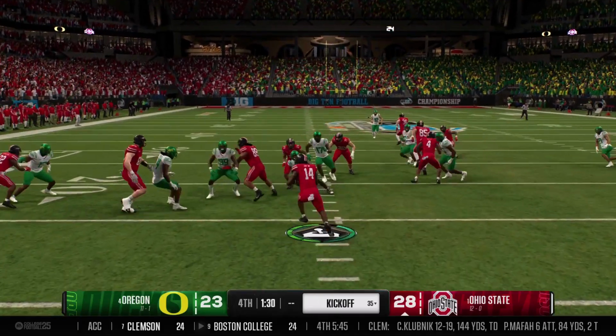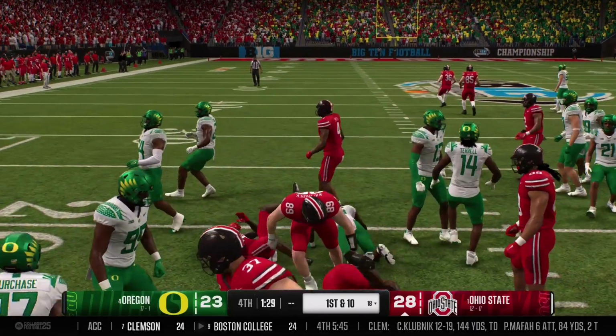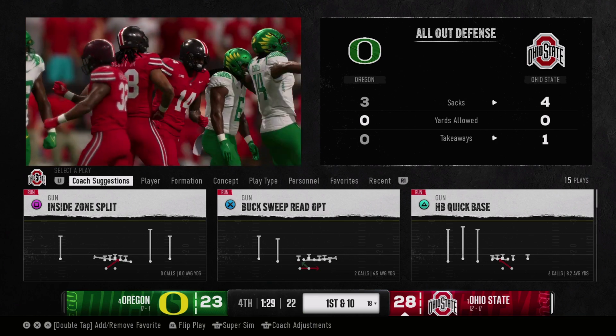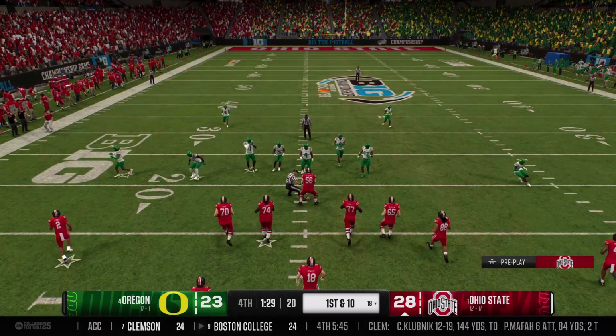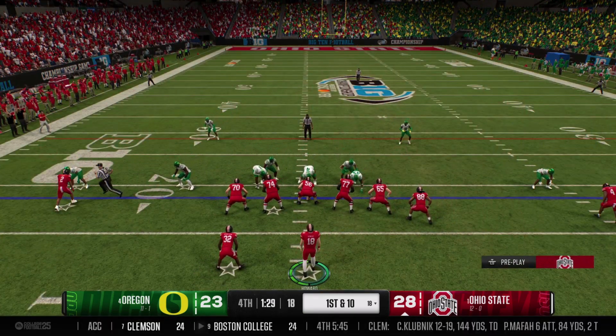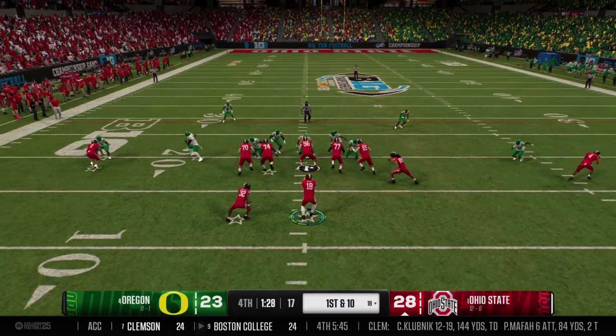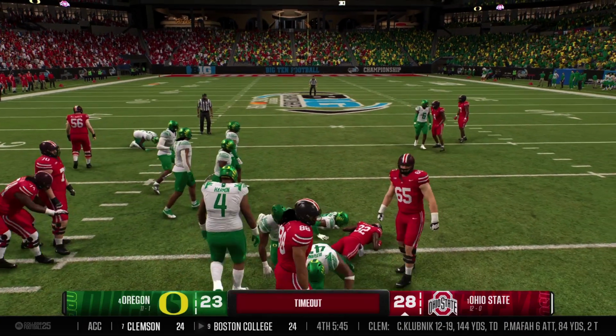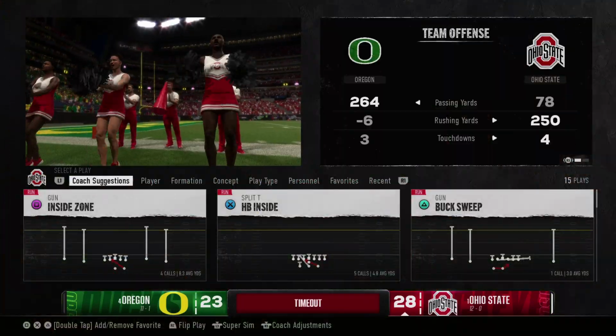Fields it inside the 5-yard line. He'll be tackled at the 18. That's good coverage there. Okay, here comes the Ohio State offense back on the field. The defense has all 3 timeouts remaining, so they have to run a couple of plays here. A gain of 2 yards, and now it's 2nd down and 8.